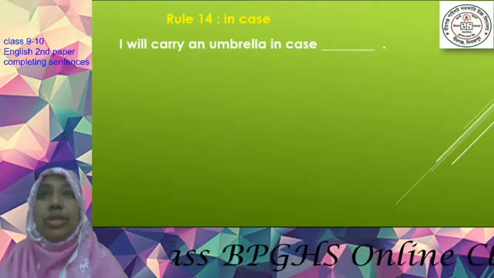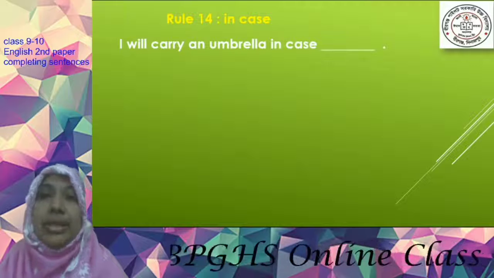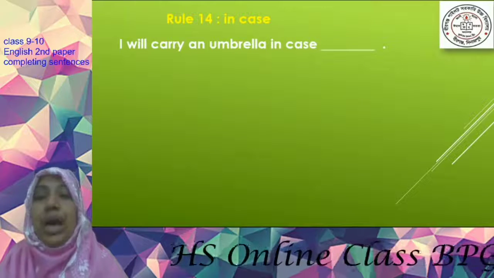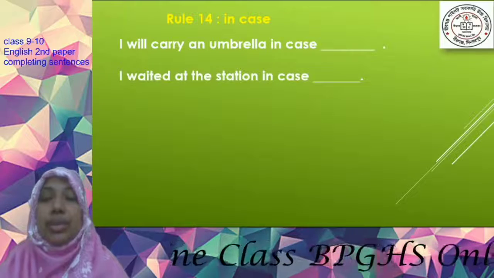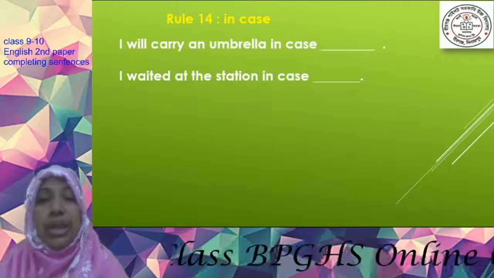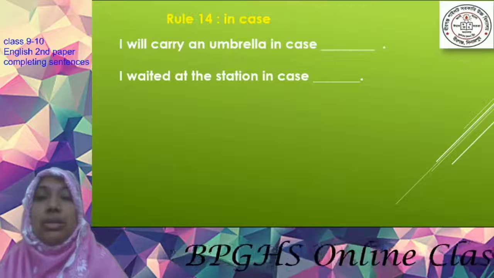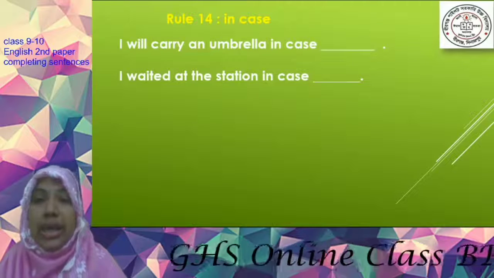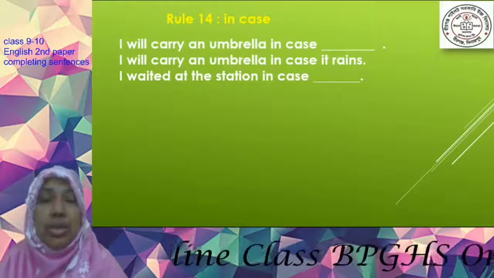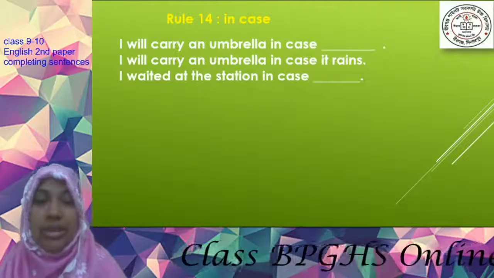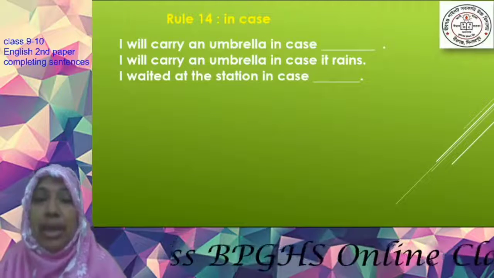Rule number 14, in case. In case means if. I will carry an umbrella in case it rains. So it's a condition. That means if it rains, then I will carry an umbrella.